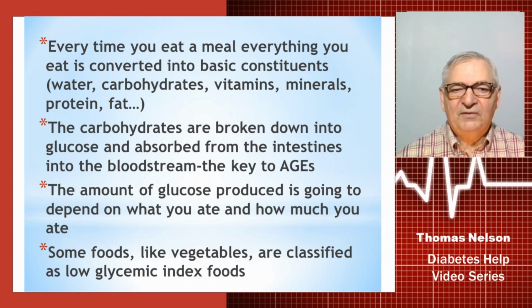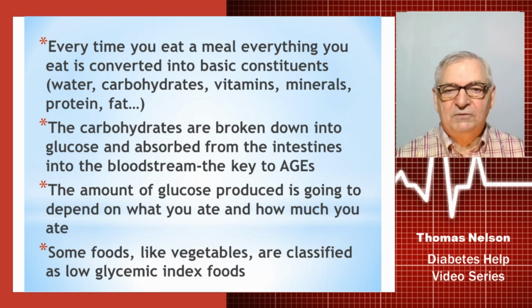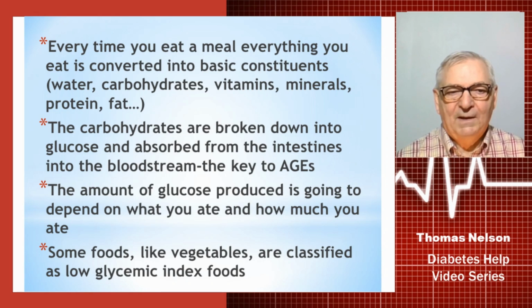The amount of glucose that is produced is going to depend on what you ate in each meal and how much of that food you ate in each meal. Specifically, if it's low glycemic versus high glycemic. High glycemic is going to double the problem. High glycemic being potatoes, short grain rice, sweet potatoes, and especially wheat and wheat products.